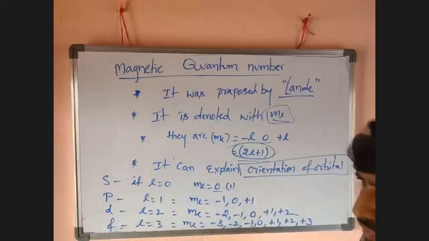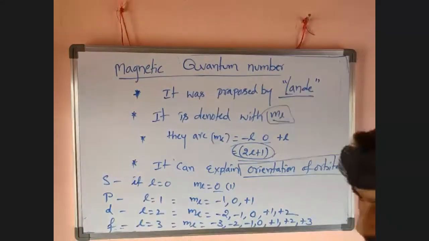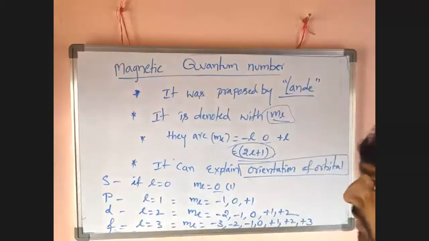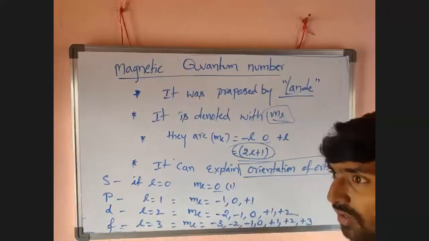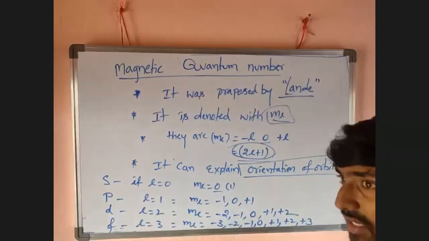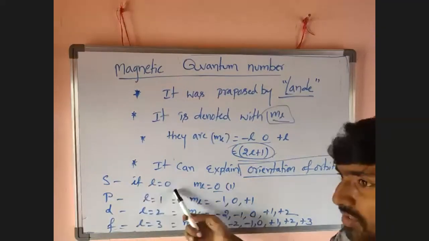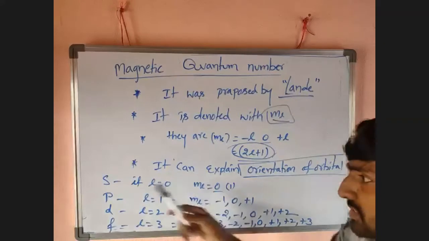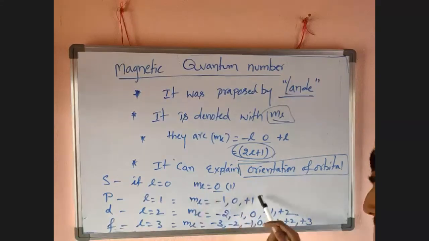So first one, principal quantum number explains size and energy of orbit. Azimuthal quantum number explains shape of orbital. Magnetic quantum number can explain orientation of orbitals. So N is orbit, L is orbital. If L equal to 0, s orbital, 1 p orbital, 2 d orbital, 3 f orbital. If L equal to 0, ML value is 0, so for s orbital ML value is 0. For p orbital, minus 1, 0, plus 1: px, py, pz. Like that happens. Okay, guys.